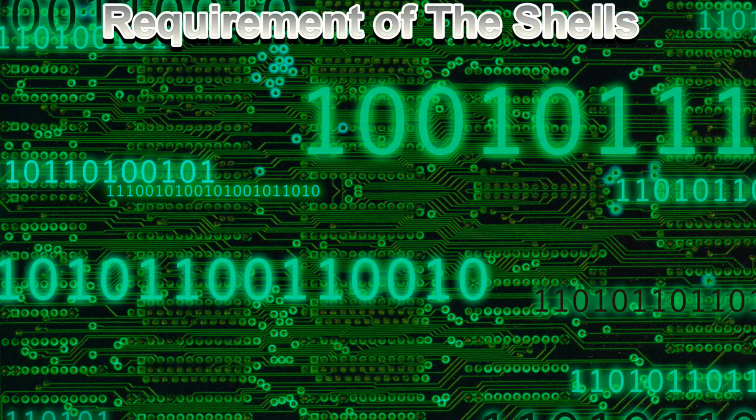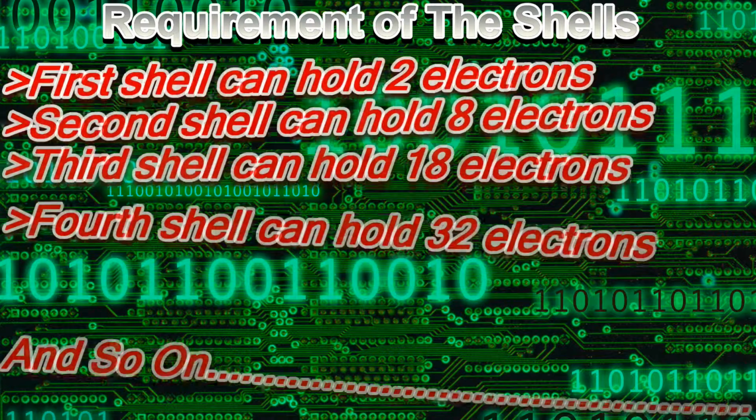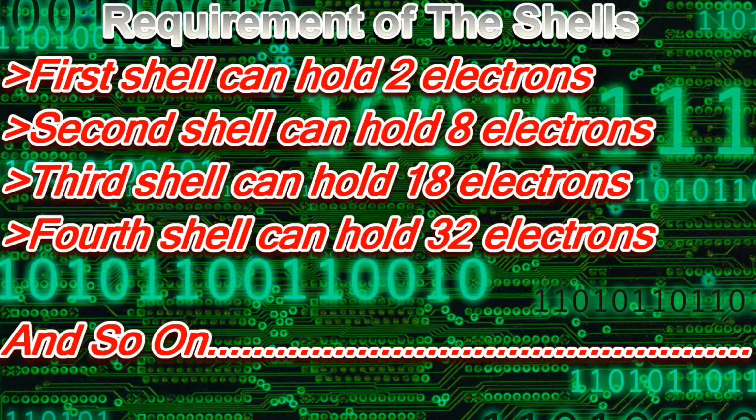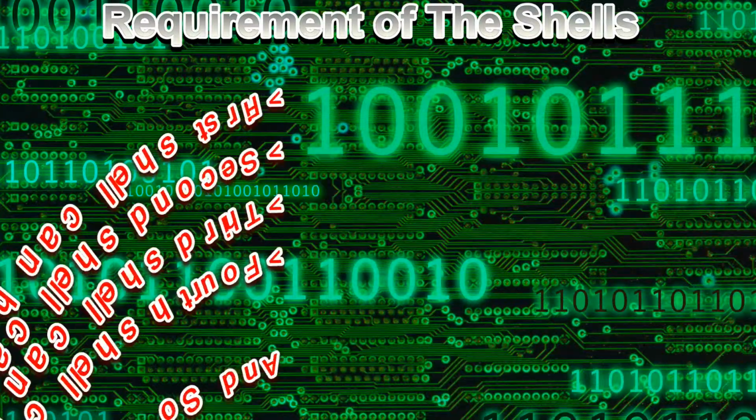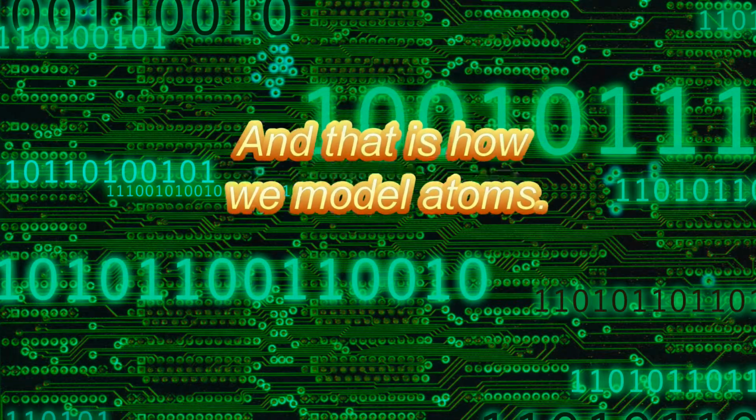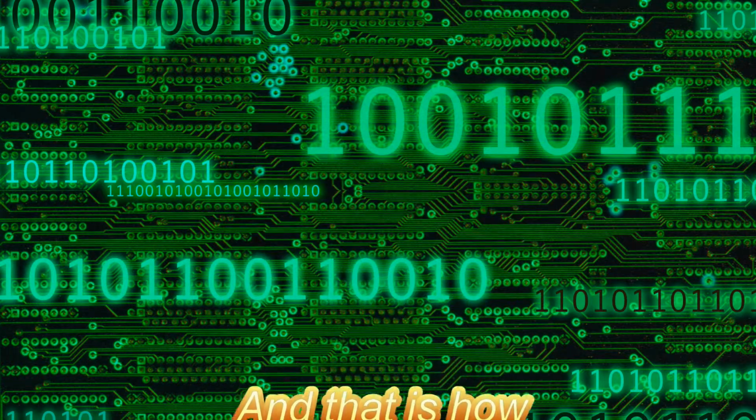The inner shell, or the first one, can hold a maximum of 2 electrons. The second one can hold a maximum of 8 electrons. The third one can hold a maximum of 18 electrons. The fourth can hold a maximum of 32 electrons, and so on. And that is how we model atoms.